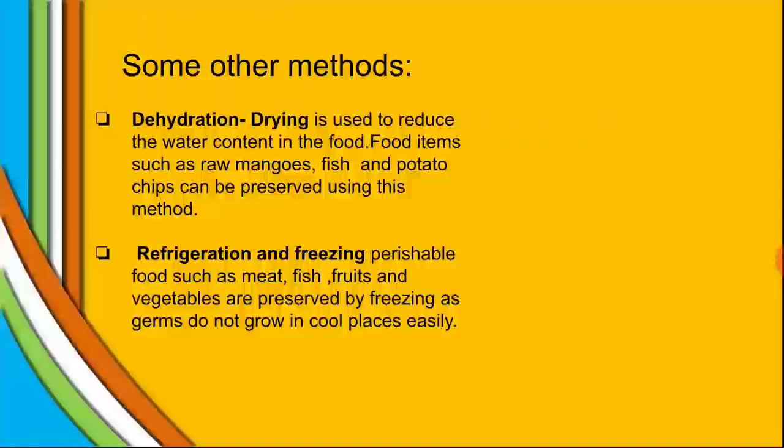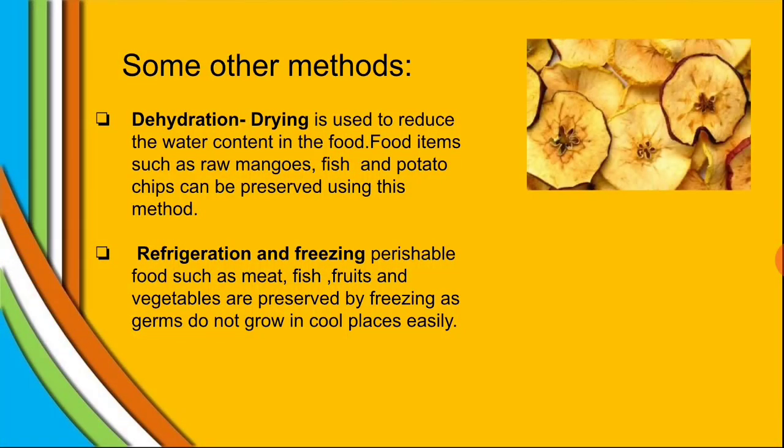Dehydration. It is one of the olden methods. Drying is used to reduce the water content in the food. Food items such as raw mangoes, fish and potato chips are examples of that. At the time of Holi, you observe your mother putting potato chips outside in the sunlight and keeping them for a longer time. In many places we do that. In the case of chilies also we do.